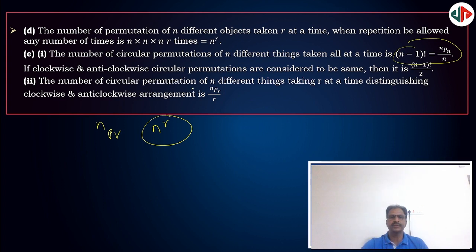Next, the number of circular permutations of n different things taken r at a time, distinguishing clockwise and anti-clockwise, that is, when anti-clockwise and clockwise arrangements are taken as different, is nPr by r. Out of n, you take only r.